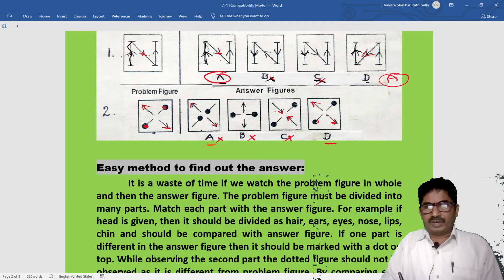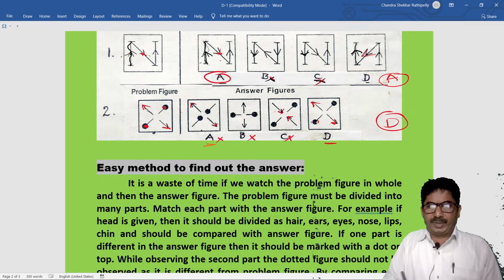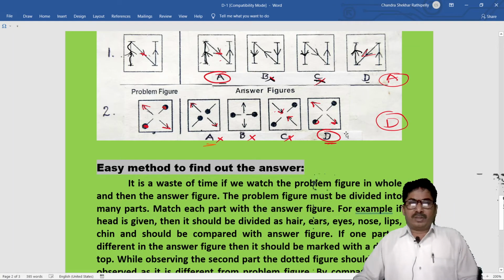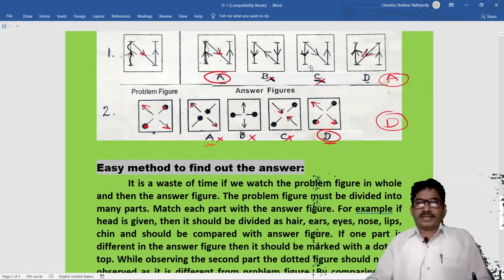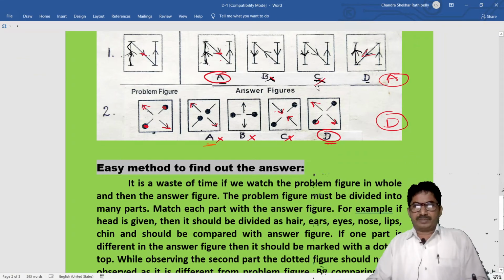No need of comparing further, this is the answer. If you have doubt, you may compare. See here, the problem figure and option D are the same. So that's why D is the correct option. This is the easiest way, the easiest part.